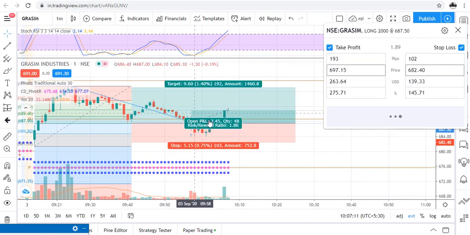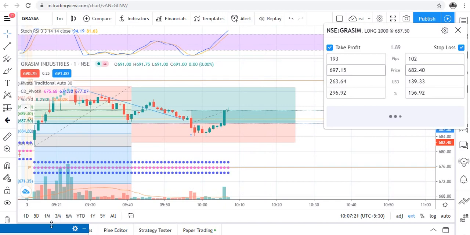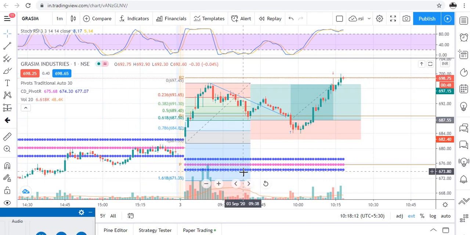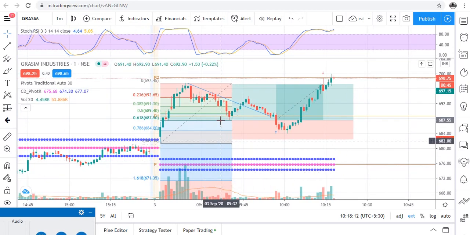You can see traders here, it gained a good momentum. So let us wait for our target, and traders, when it hits any target or stop loss, I'll update you. So traders, you can see our target was hit.